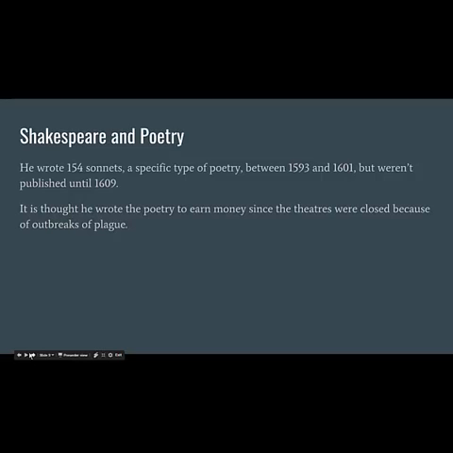And a Shakespearean sonnet has 14 lines of poetry, 12 of which are alternating rhymes. So one line has one rhyme, one line has another, and that's what it goes for. And then his last two lines are a couplet, and we'll talk more about that in a little bit.